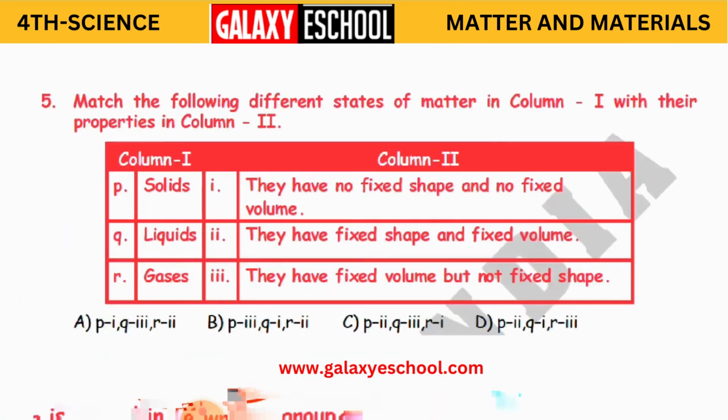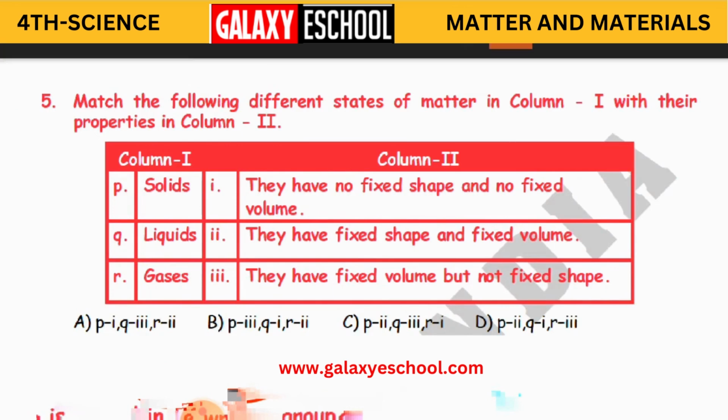Fifth one. Match the different states of matter in column 1 with the properties in column 2. In column 1 you have solids, liquids, and gases. Column 2 has their properties. We have to match the correct property with the correct state of matter. Clear? So what is solid, children? Solids have a fixed shape and fixed volume. That is why solid matches with P2.